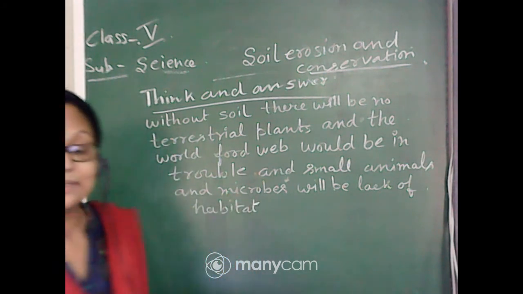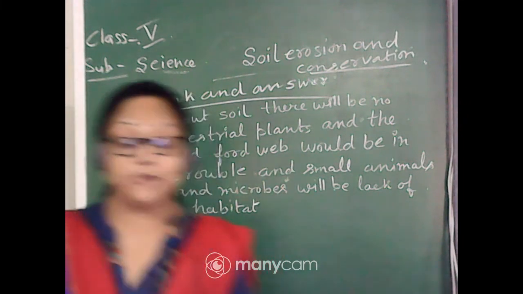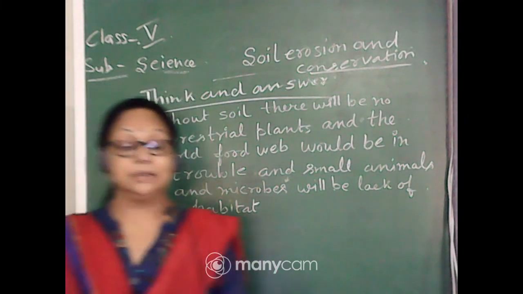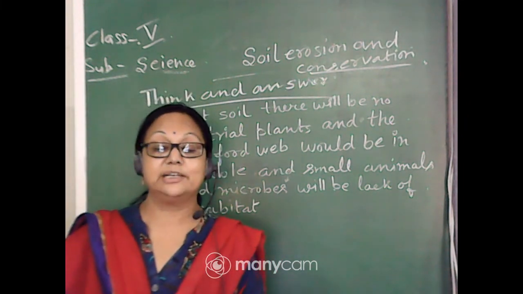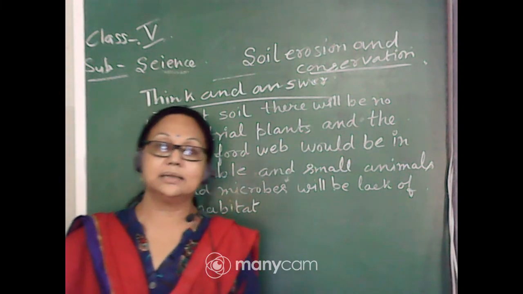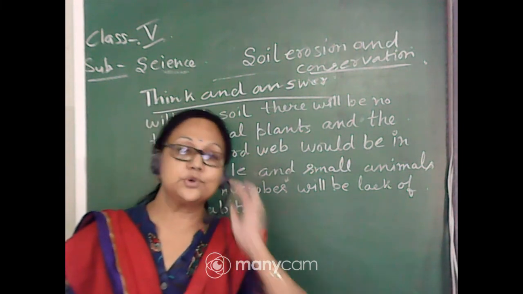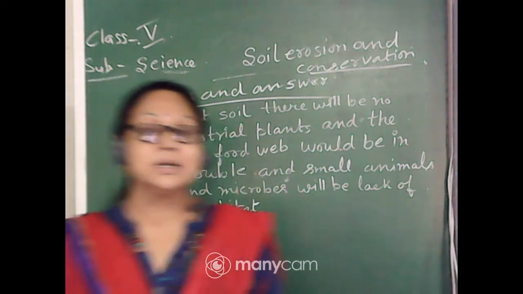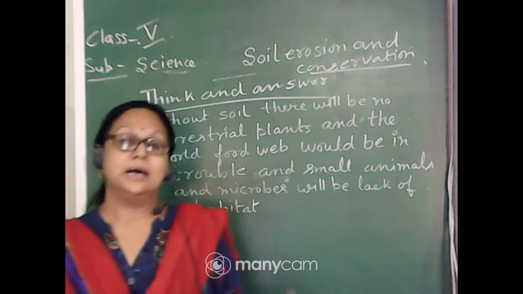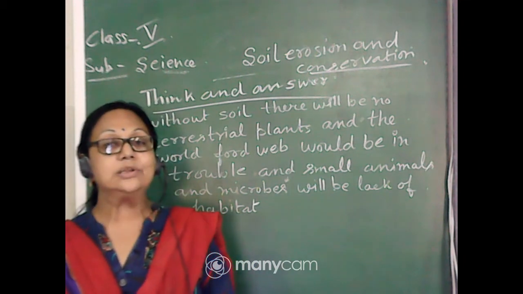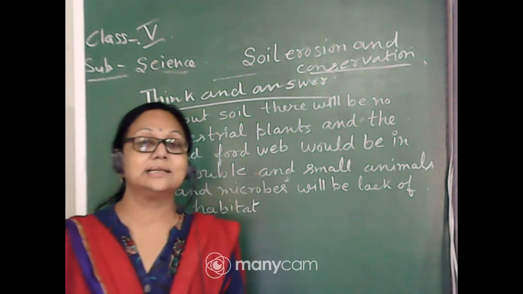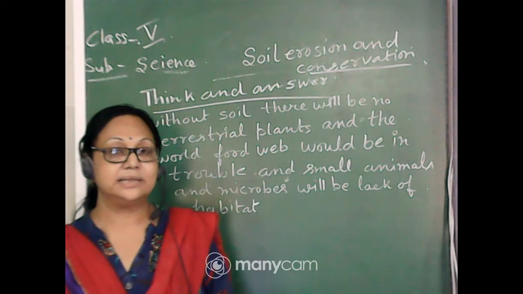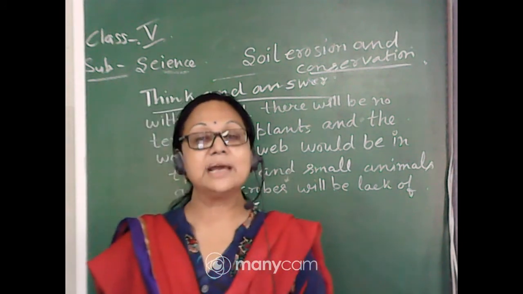Lack of habitat means they will not be provided with any habitat, and they will have problems having their home, just like earthworms, some kinds of snakes, even the rabbit; they also use the soil. Inside the soil they used to live in this habitat, so they will suffer.